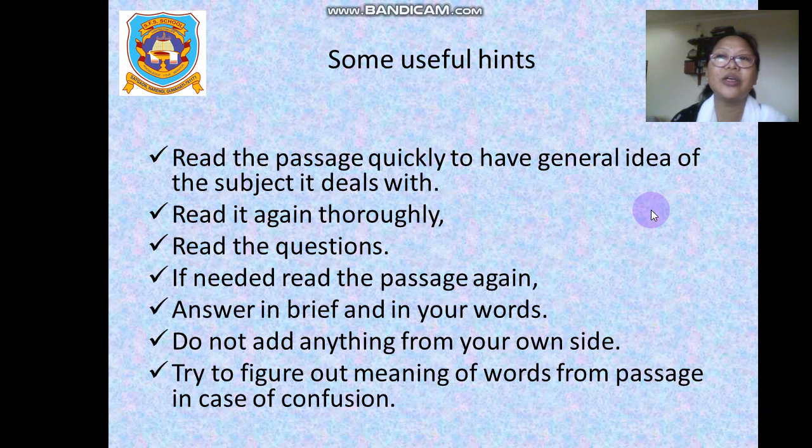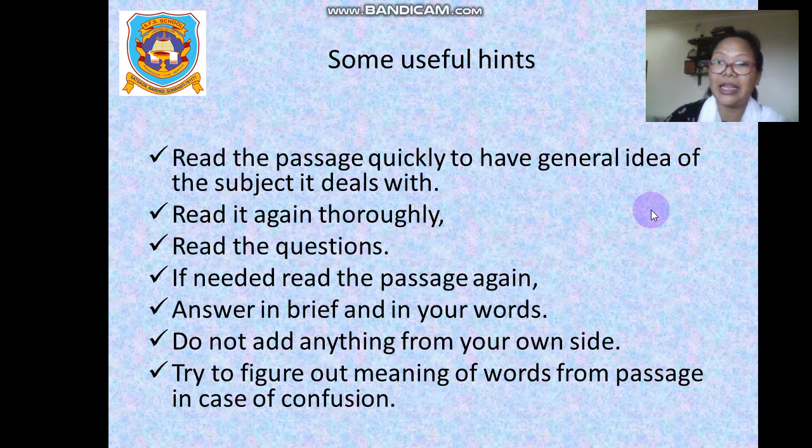What are the questions asked to you? And if needed, read the passage again. If you are not able to figure out the answers quickly, then you read the passage again and answer in brief and in your words. Brief means short and in your words. It is very important that you should try to answer in your own words. Frame your own sentences. That is what I'm trying to say.